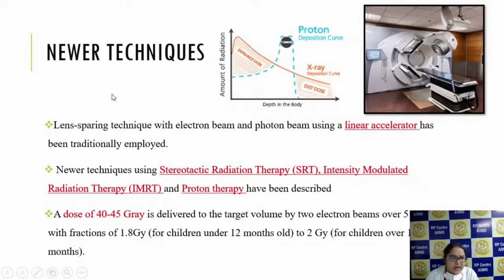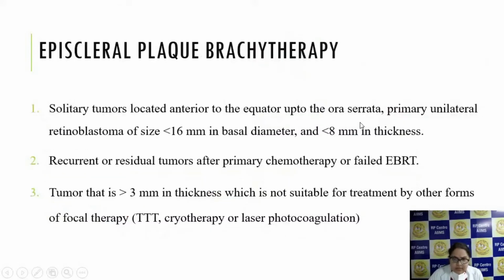Newer techniques in radiation therapy include stereotactic radiation therapy, intensity modulated radiotherapy, and proton therapy. These give accurate radiation to only the tumor cells and do not affect the surrounding structures. Here a dose of 40 to 45 gray is delivered to the target volume by 2 electron beams over 5 weeks, with a fraction of around 1.8 gray for children less than 1 year, and up to 2 gray for children more than 1 year. And this is the linear accelerator which gives these radiotherapies.